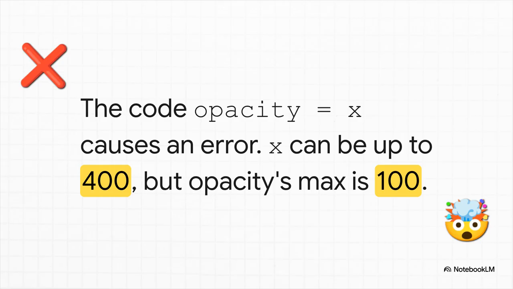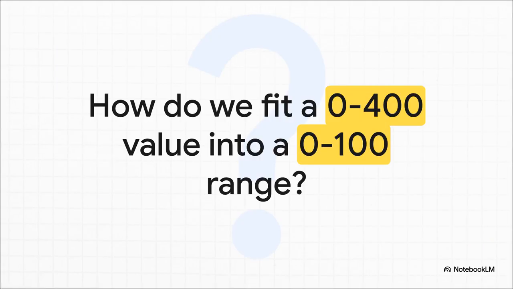The problem, well, our canvas is 400 pixels wide, so that X value can go all the way up to 400. But the opacity property can only handle values from 0 to 100. If you try to give it a number like, say, 250, the program just throws an error. And this brings us to a classic programming puzzle. We have one range of numbers, 0 to 400, and we need to translate or map it into another range, 0 to 100, so our program doesn't crash.